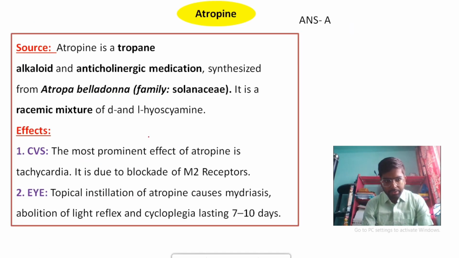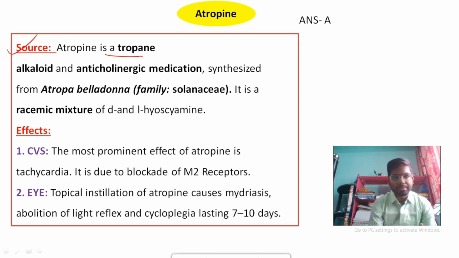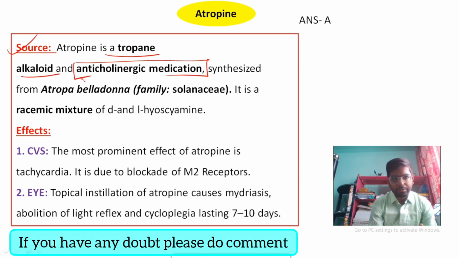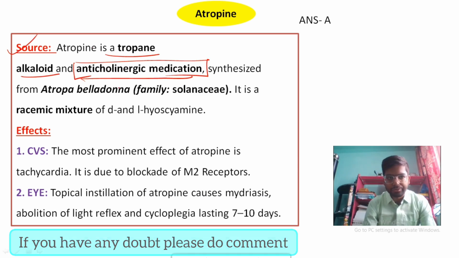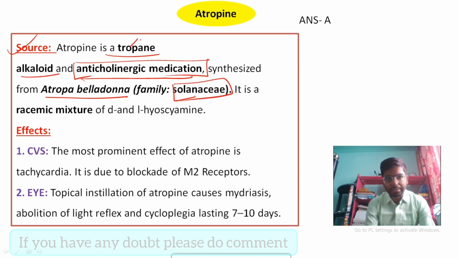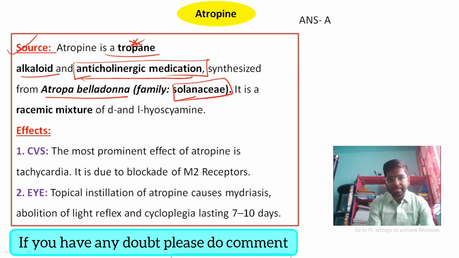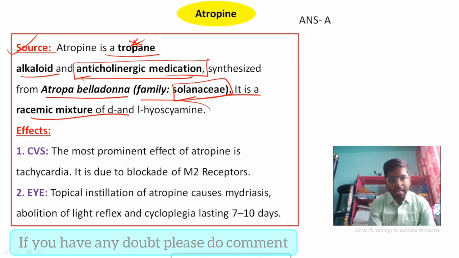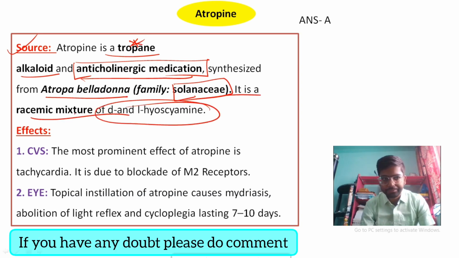So let's study some basic facts regarding atropine. What is the source of atropine? Atropine is a tropane alkaloid and an anticholinergic drug obtained from Atropa belladonna. Atropa belladonna belongs to the family Solanaceae, and atropine is a tropane alkaloid. It's very important. It's a racemic mixture of D and L hyoscyamine.